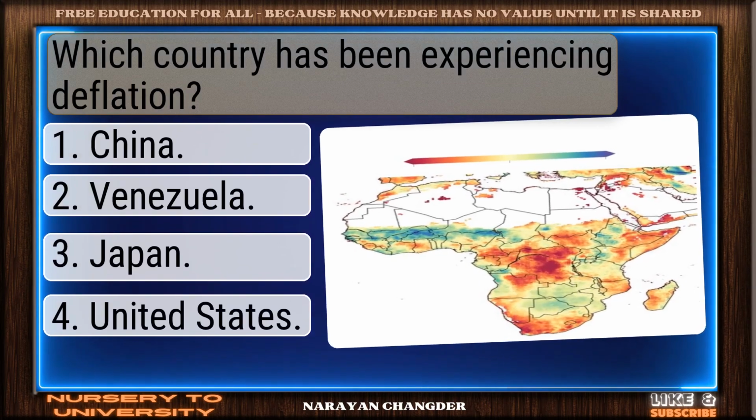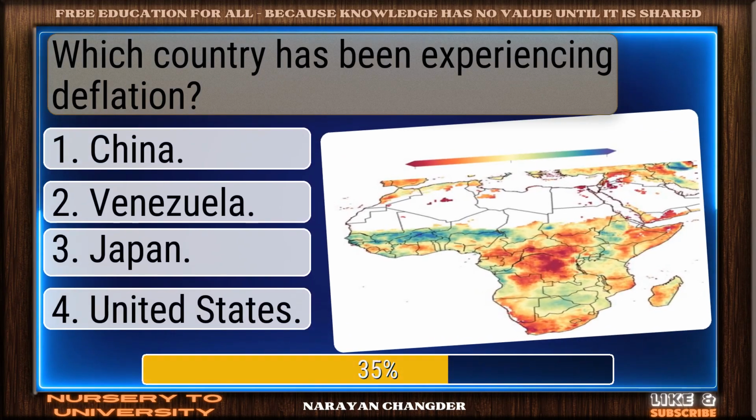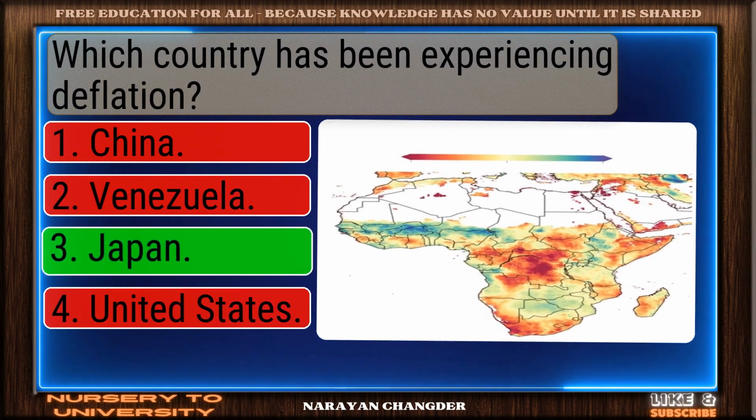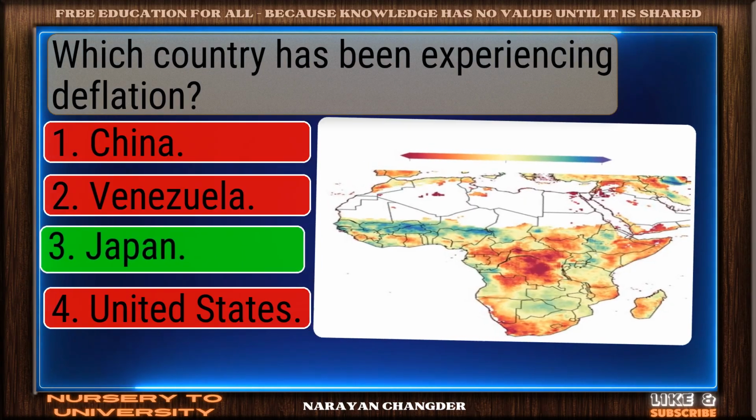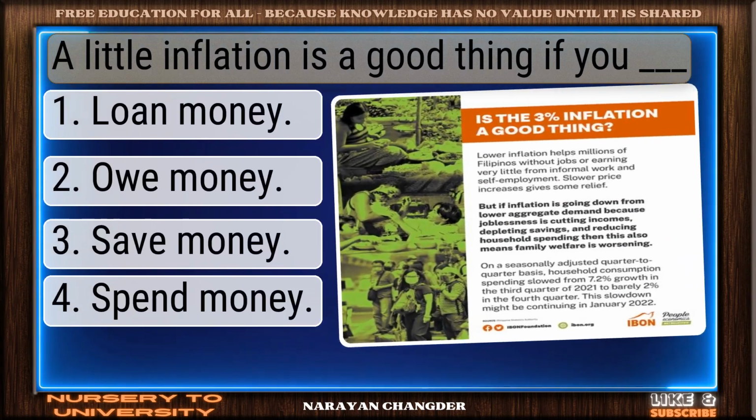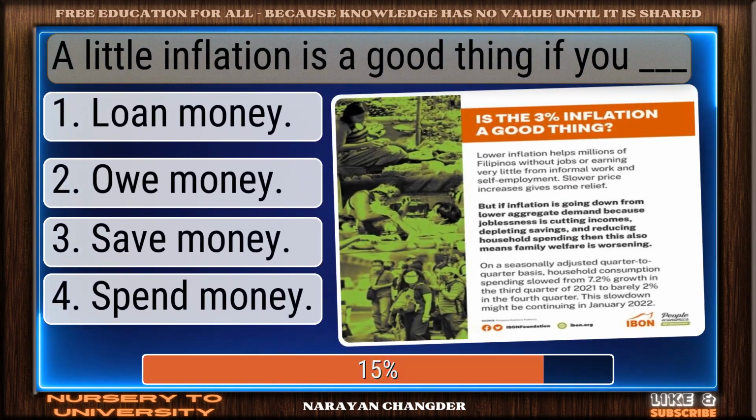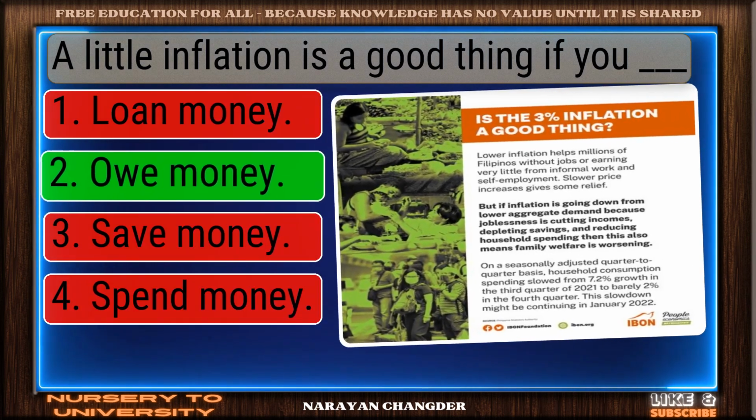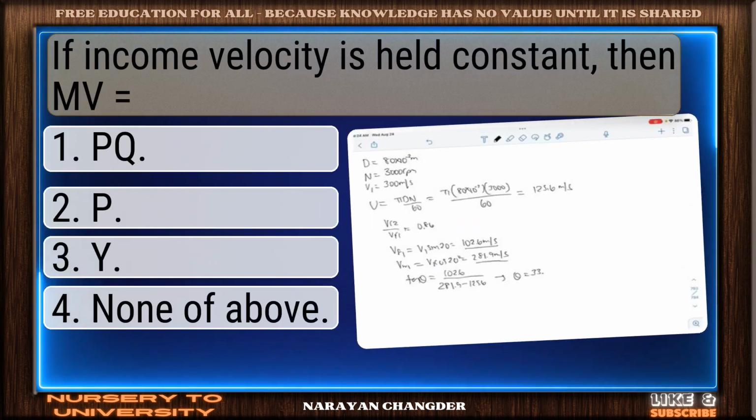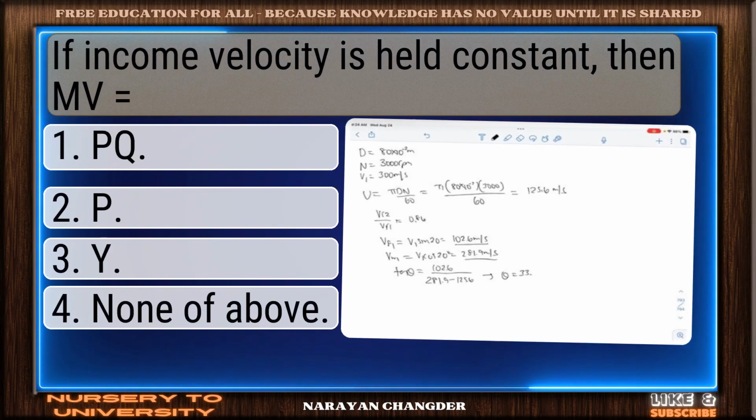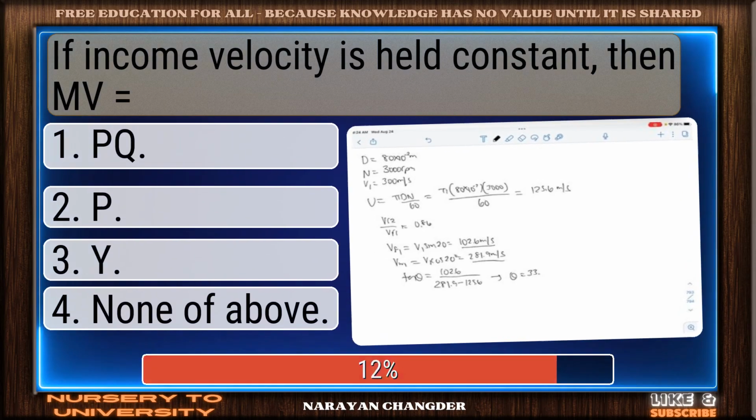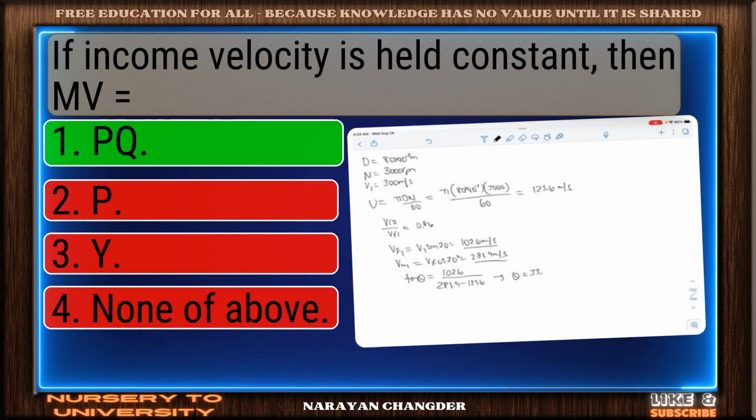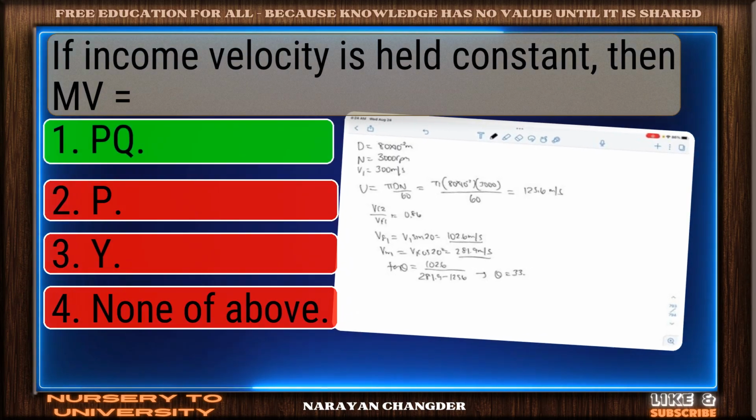Which country has been experiencing deflation? Well reasoned. Japan is the correct choice. A little inflation is a good thing if you dash. Right again. Print money is a valid answer. If income velocity is held constant, then MV equals? Great thinking. PQ is the right choice.